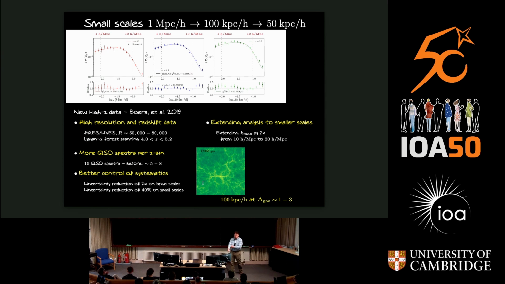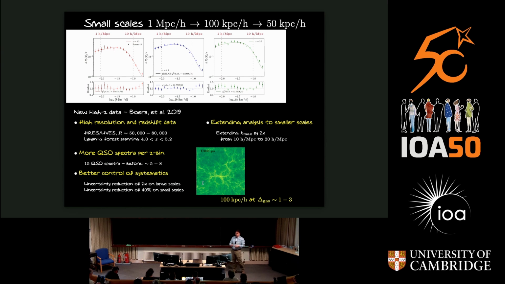And it is one of the key features that allows us to extract a lot of information out of these small scales, as we believe that we can accurately model various systematics that were just discussed due to baryonic physics, because the baryonic physics of the intergalactic medium, while complicated, is still much less complicated than galaxy formation physics.